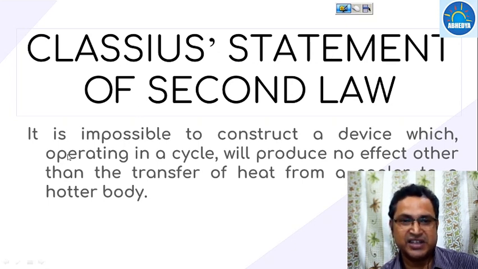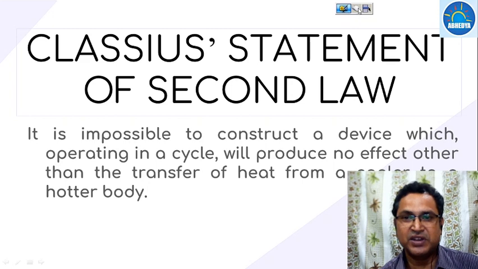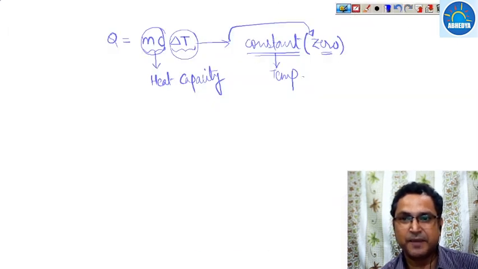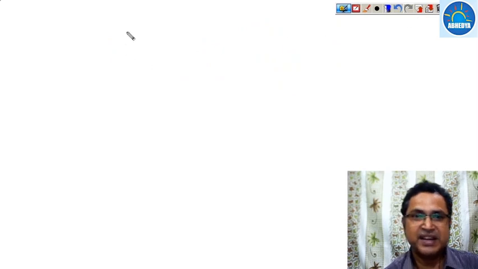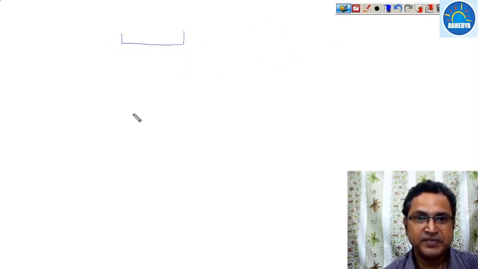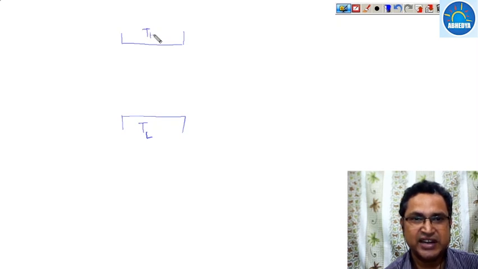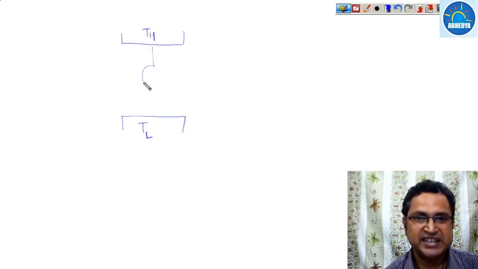What does the Clausius statement say? The Clausius statement says that it is impossible to construct a device which, operating in a cycle, will produce no effect other than the transfer of heat from a cooler body to a hotter body. So what he says is that suppose there are two temperatures. This is the lower temperature body having temperature TL, and this is your high temperature body, this is TH. And he says that suppose a device is operating between these two temperature limits and it takes QL and transfers it into QH.